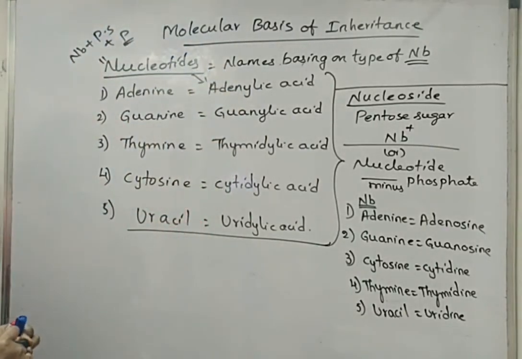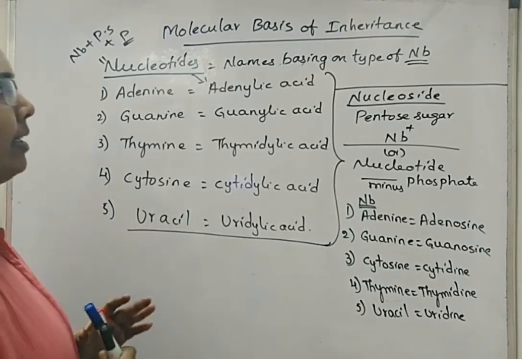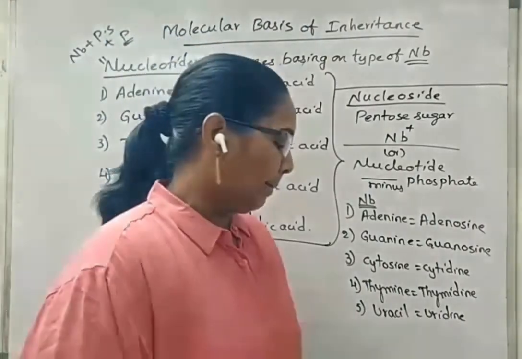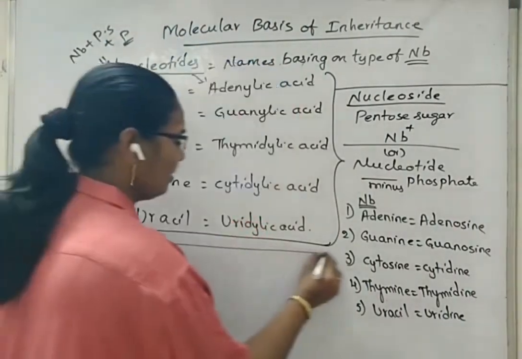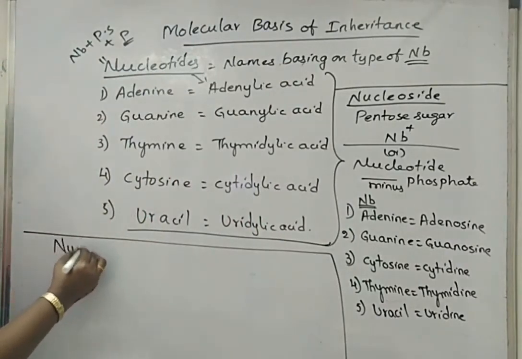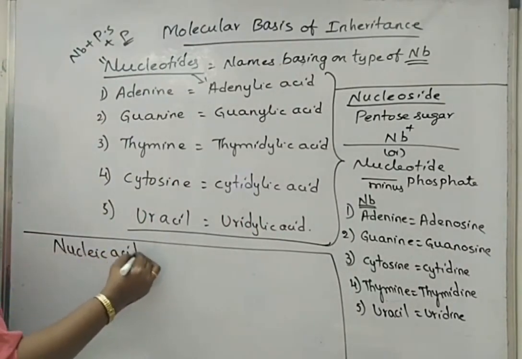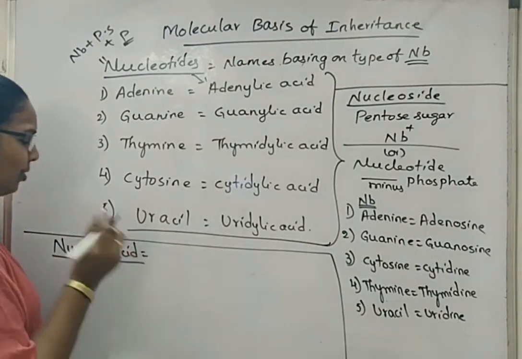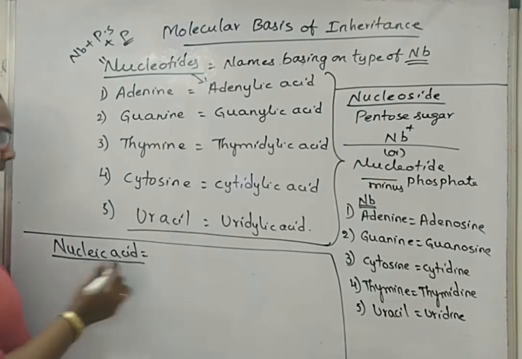So this is the introduction to the molecules that are majorly responsible for inheritance, or the transfer of genetic material or characters from parents to offspring. We will see a few other points about nucleic acids, because we have finished both DNA and RNA. Now we will see one or two points regarding the nucleic acids.